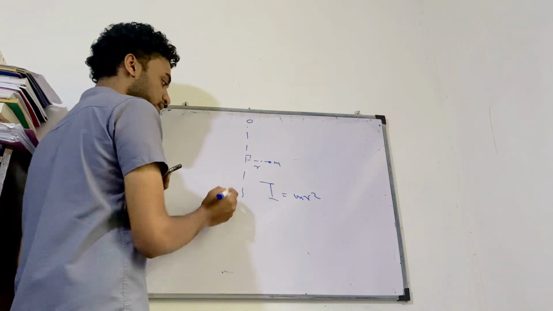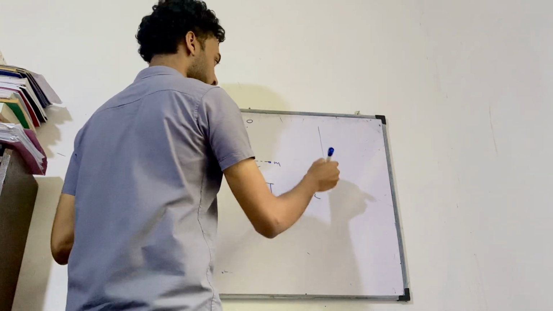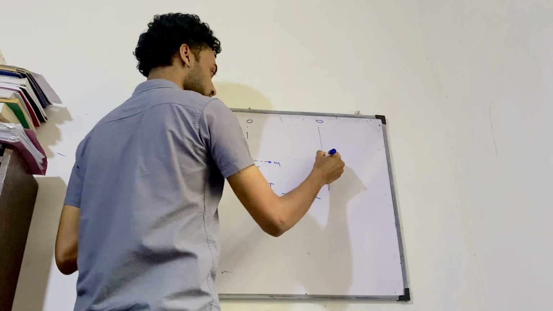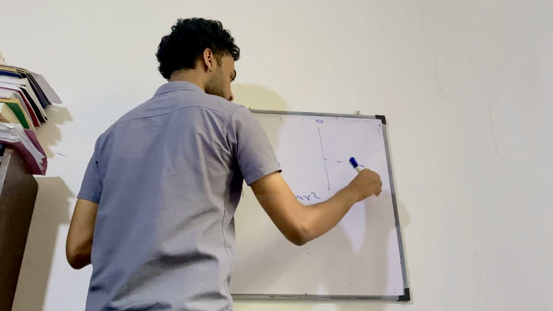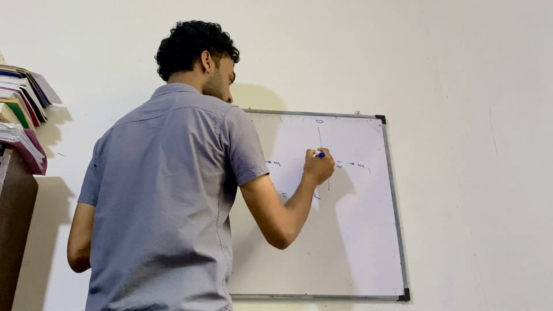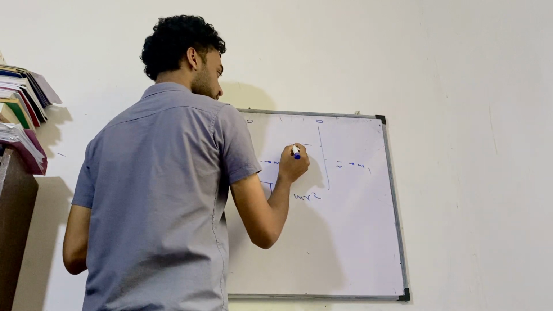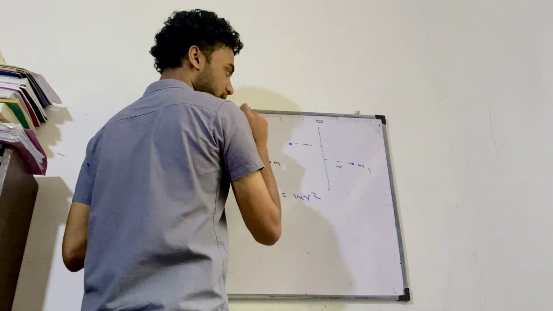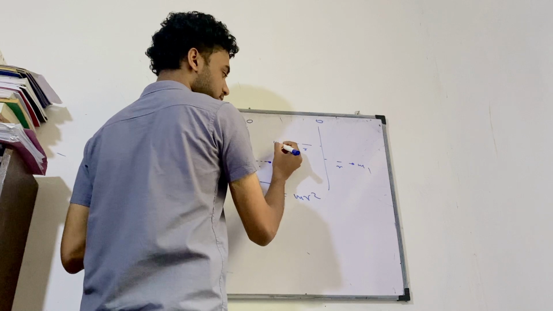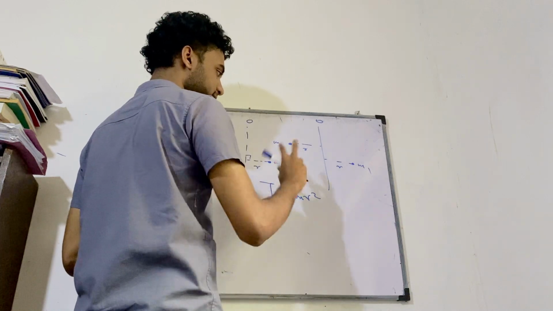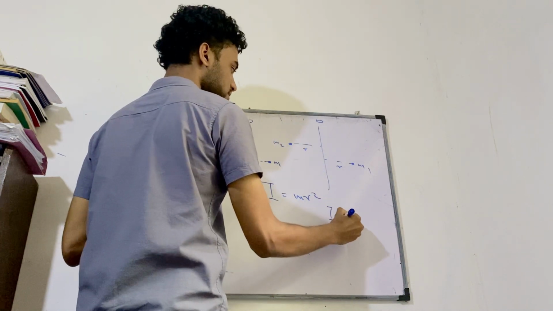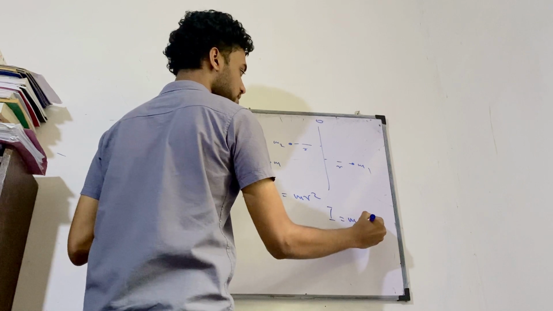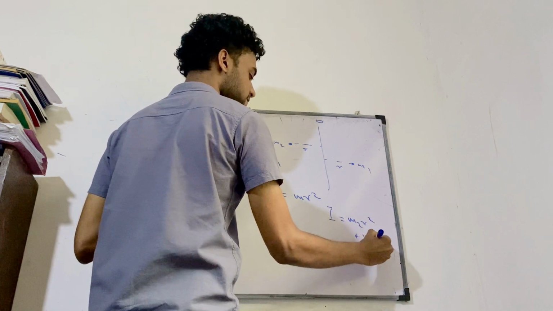Suppose I have another instance, where we have the axis like this, and I have a mass m1 here at a distance r, and another mass m2 here at a distance of r. What's the inertia then? I is equal to m2 r squared plus m1 r squared.